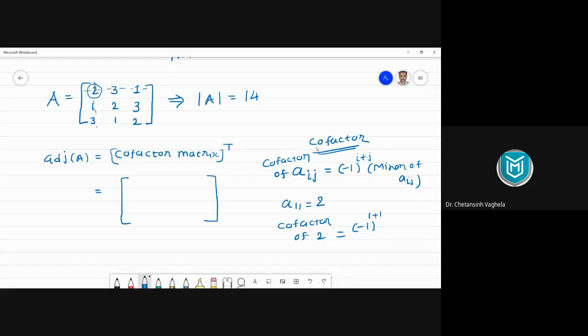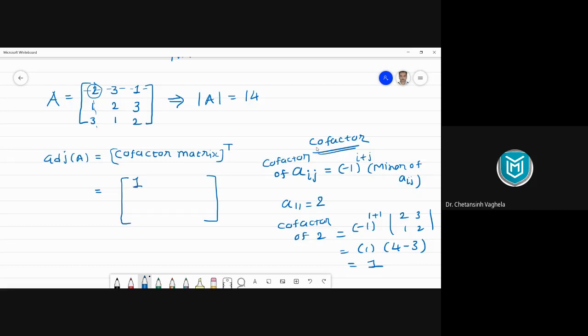So after cancelling the first row and first column, what is left now? We have 4 elements, 2, 3 and 1, 2. So that 2 by 2 determinant, 2, 3, 1, 2 is called the minor of this element 2. So minus 1 power 1 plus 1 will be minus 1 square, so it is plus 1. And if we simplify this one by cross multiplication, it will be 2 into 2, 4, minus 1 into 3, so it is 3. So 4 minus 3 is 1. So the cofactor of the first element 2 is 1.